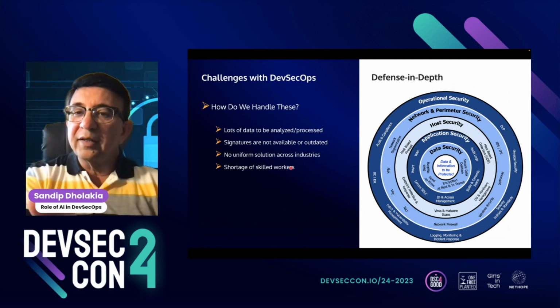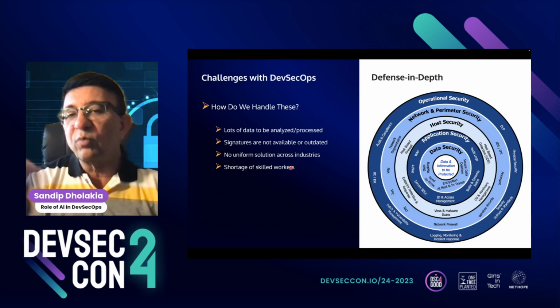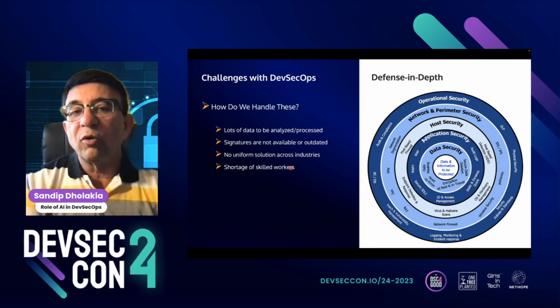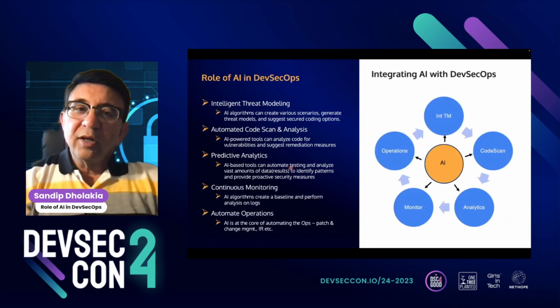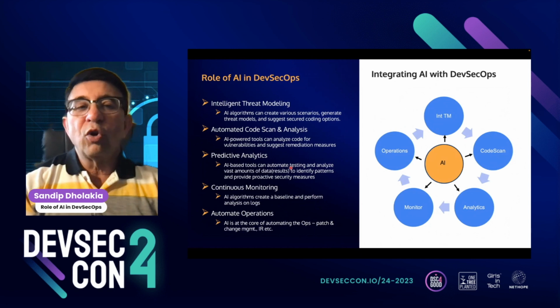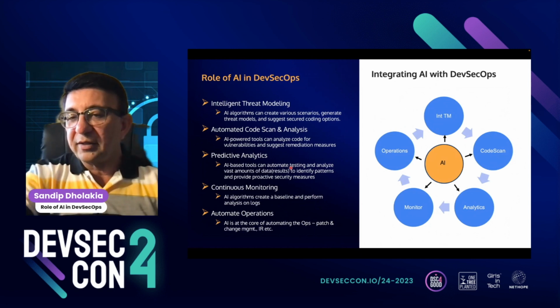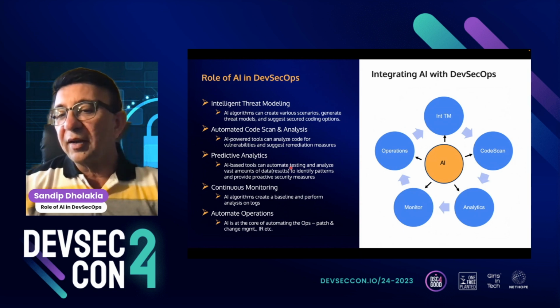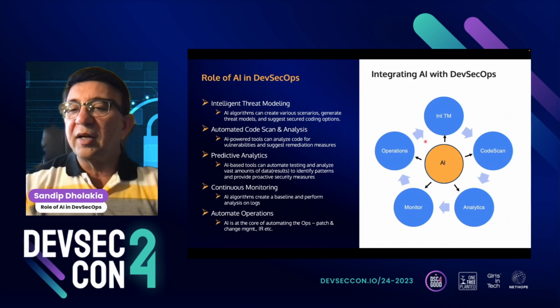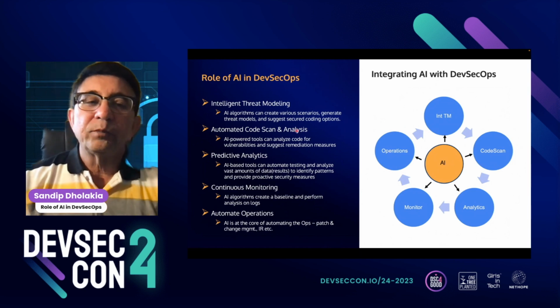So all these things can be handled through proper use of AI. Let's get into the meat of it, right? The role of AI in DevSecOps. Again, on the right, I have the same diagram, but instead of security, I try to emphasize AI here, to see how it can be integrated with each of these steps.